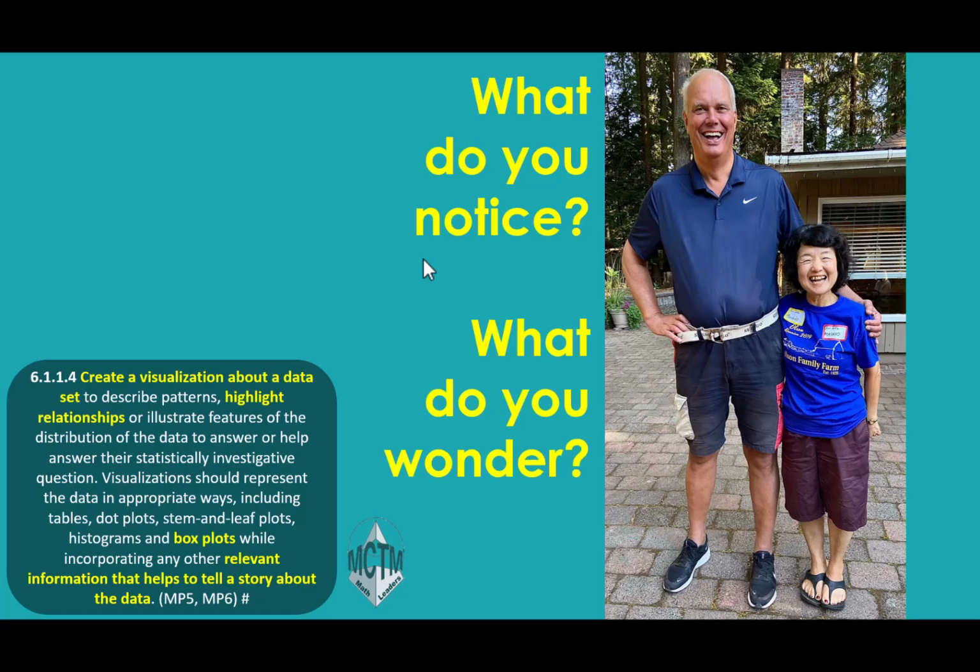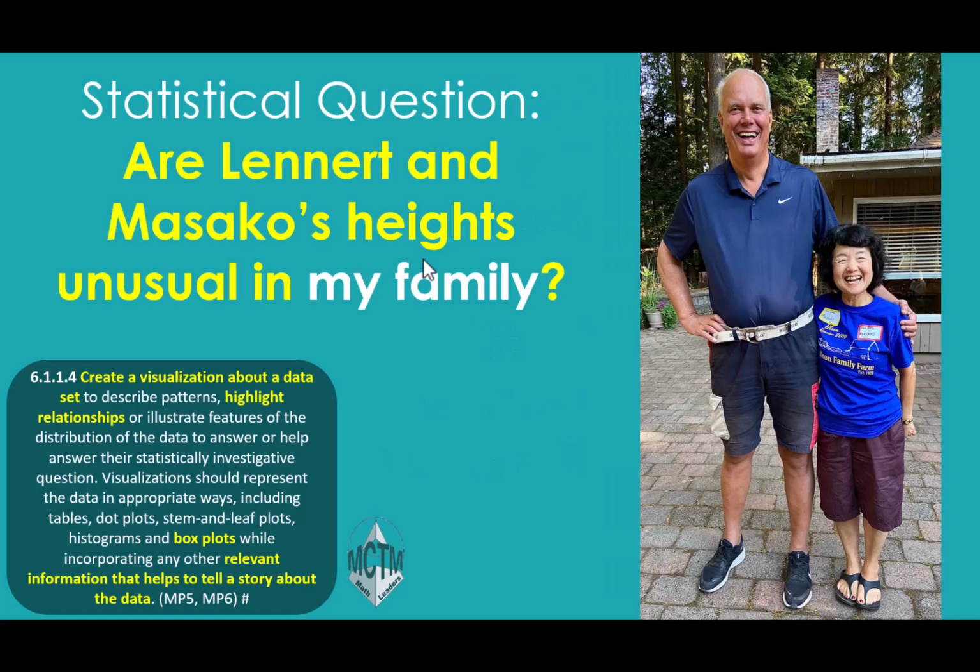And students notice things like they both have blue shirts on, or they both have shorts on, or they're outside. But ultimately, they want to know if they're married and how tall they are, because they notice they are very tall and very short, and they wonder other things as well. And so we talk about things that they notice and wonder, and I chart them for about 5 minutes, and then we talk about mathematical questions that we could ask about this.